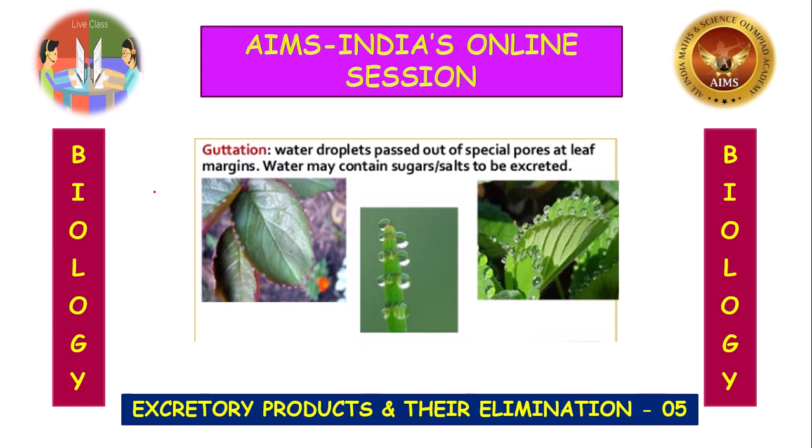Water absorbed through the roots is moved upwards within the plant body, and a part of it is used in the process of photosynthesis. To stop the plant from wilting, meaning drooping, the rest of the water is lost as water vapor into the atmosphere from the leaves.